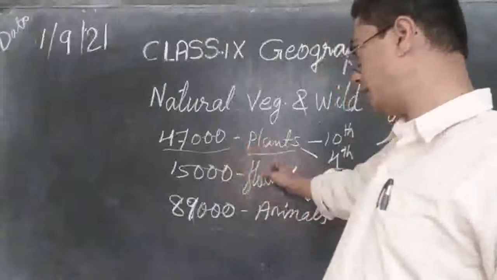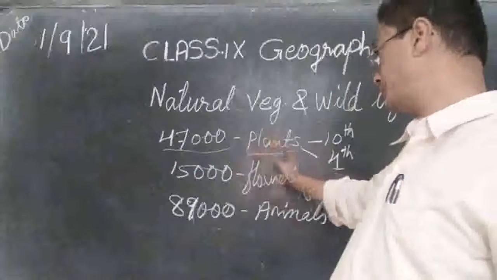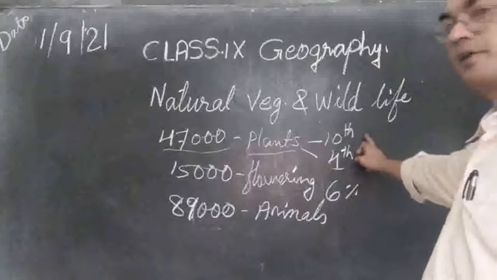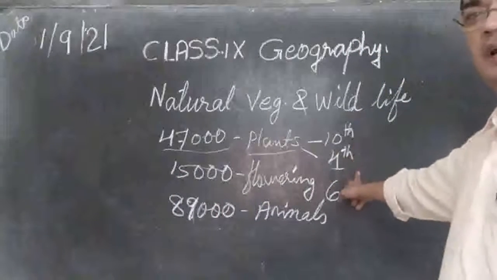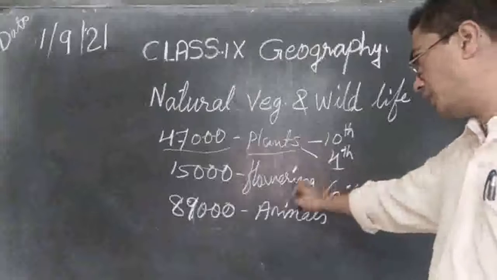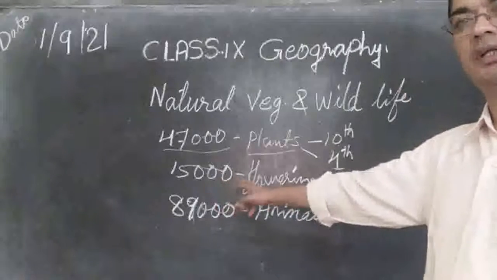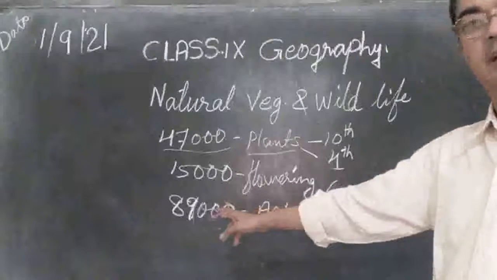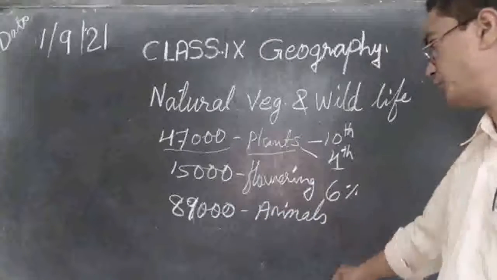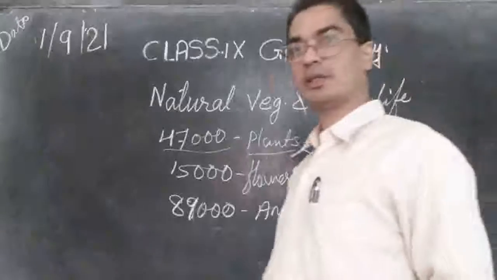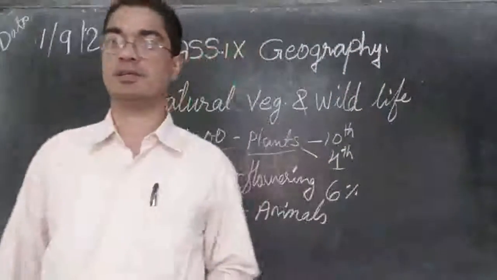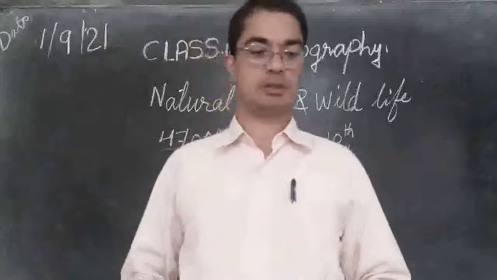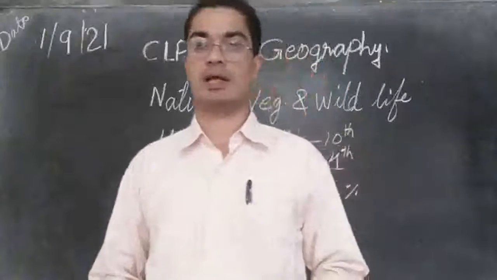We said we have 47,000 species of plants, and India holds the 10th rank in the world and 4th rank in Asia. Then about 15,000 flowering plants we have. Then 89,000 animal species we have. So all that shows that India is a rich country in natural vegetation and wildlife.